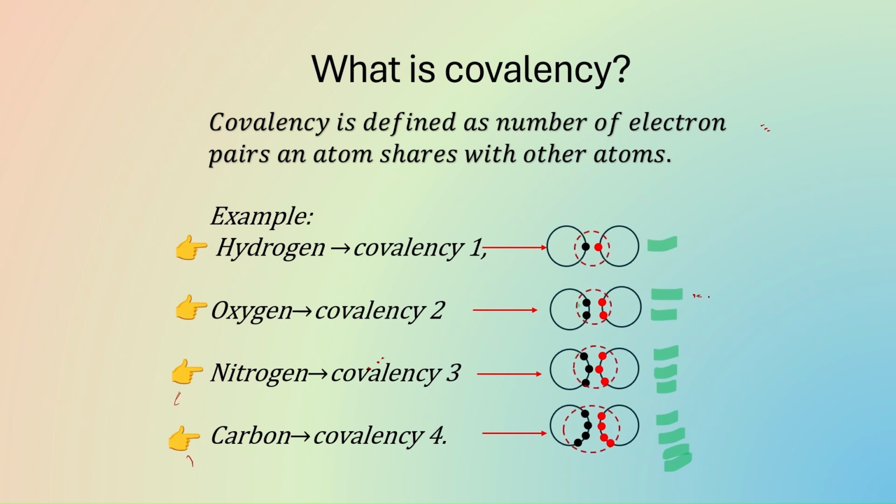You can see in nitrogen 3 electron pairs shared. And in carbon 4 pairs of electrons are shared, therefore 4 covalent bonds are formed.